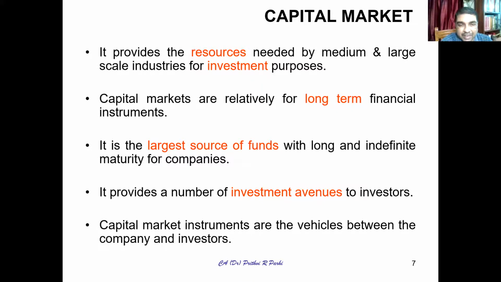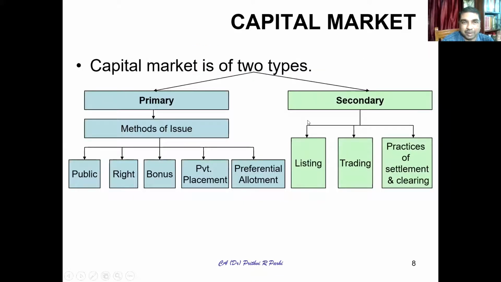Capital market instruments are a vehicle between the company and the investors. Investors having excess money and companies in need of money. So this capital market bridges that gap. It helps in transferring the surplus money of the investors to the companies who are in need of it. That is the key role of capital market. And this capital market, for our understanding or keeping in view various functions, you can classify into two categories, as you can see in the chart. One is primary and the second one is secondary.